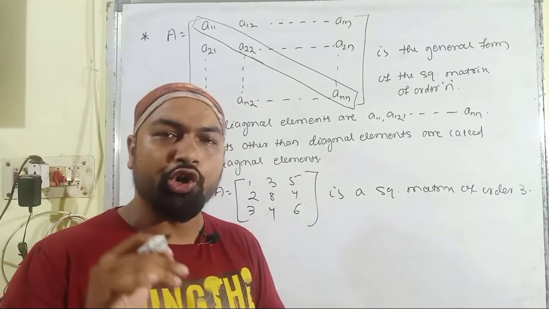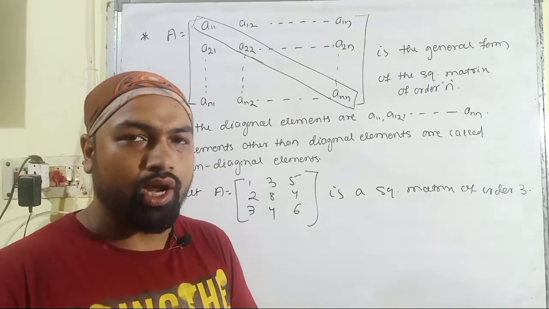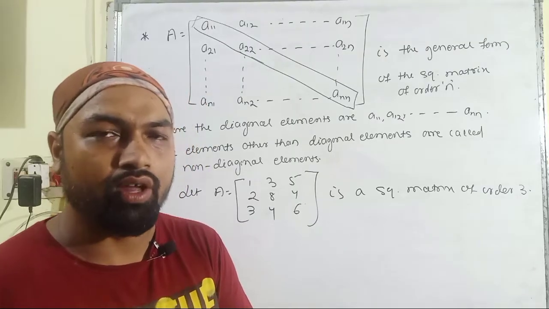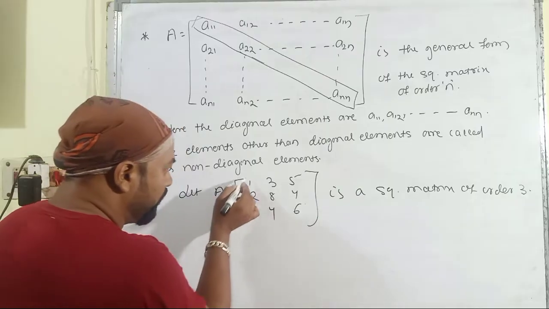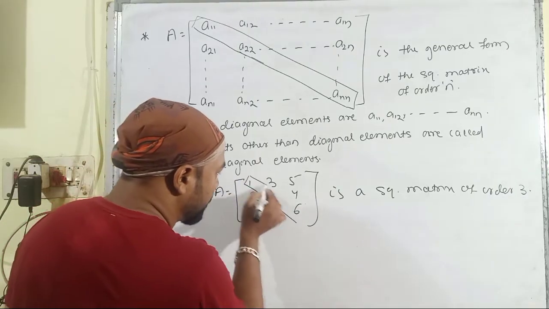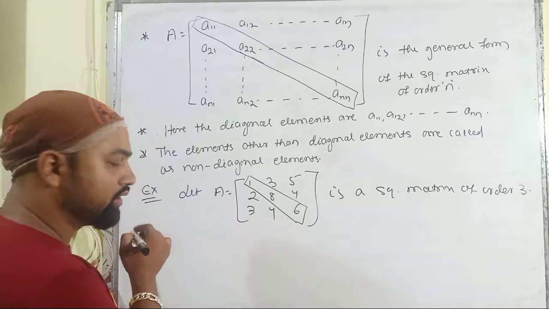So instead of writing order 3 cross 3, generally you write it as the square matrix of order 3. And you have to find the diagonal elements here, and these are the diagonal elements.